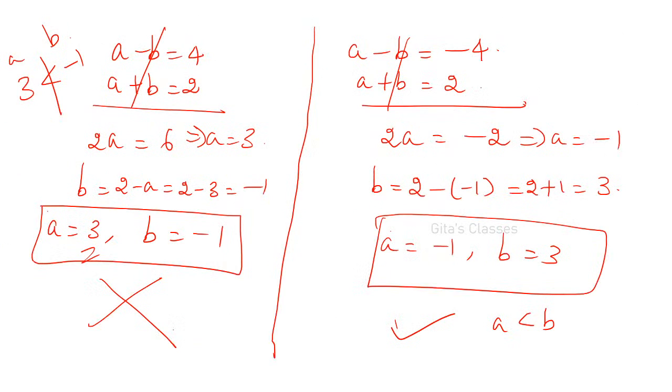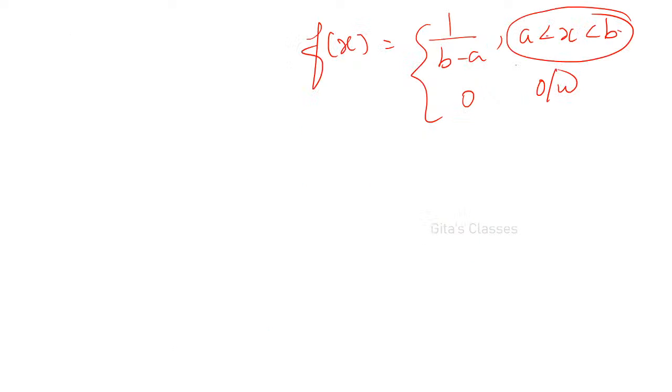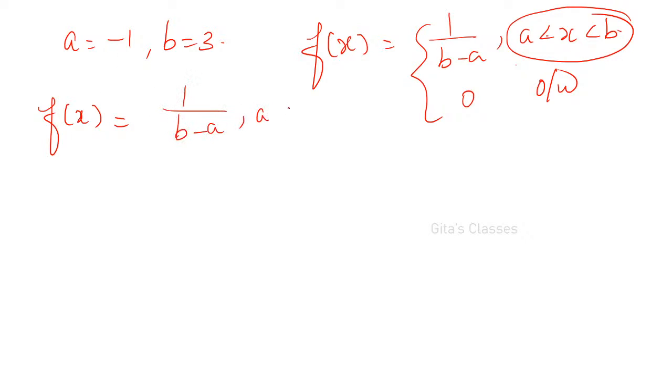So a can be -1, it need not be greater than 0. So a is equal to -1, b is equal to 3. First let us write f of x, then we can find out the required probability. So 1 by b minus a is equal to 1 by 3 minus of -1, where -1 less than x less than 3, and 0 otherwise.